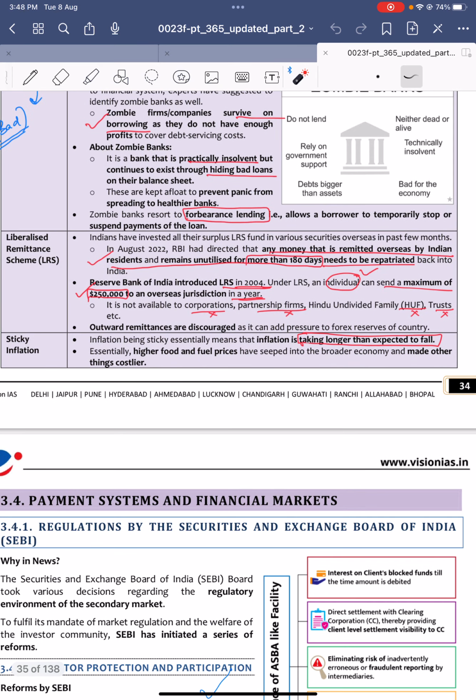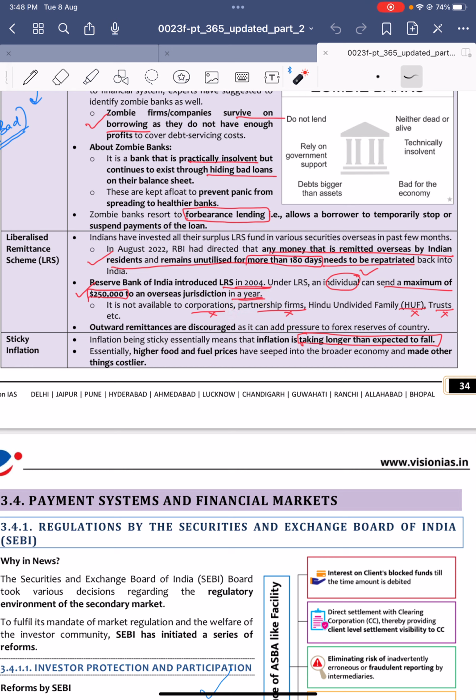Next, liberalized remittance scheme. The LRS scheme was introduced by the RBI in the year 2004. Under this, an individual can send a maximum of $250,000 to a foreign country in a year. If you want to remit money to someone in a foreign country, it is through this LRS scheme, up to a maximum of $250,000 per year.